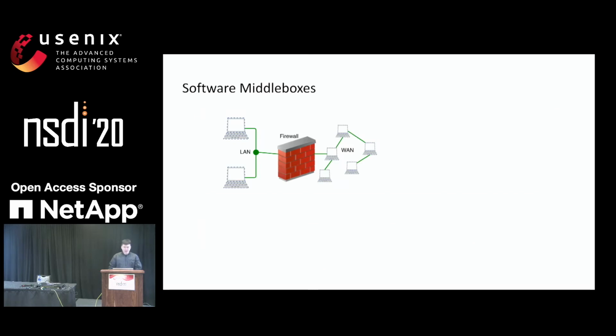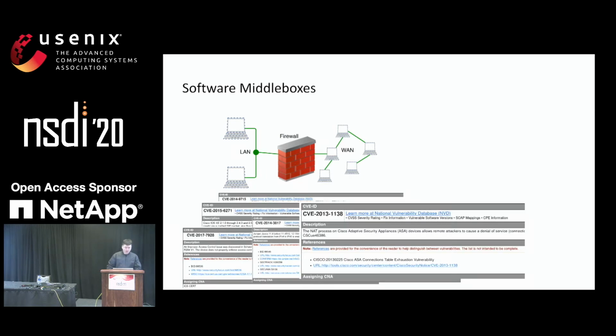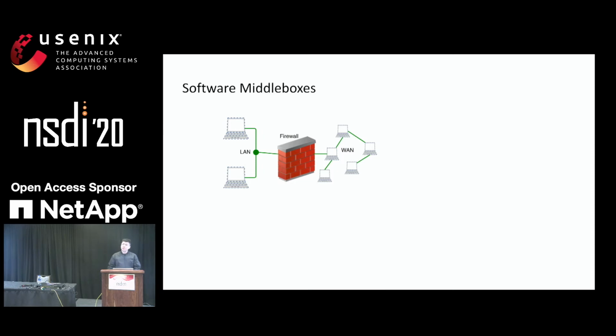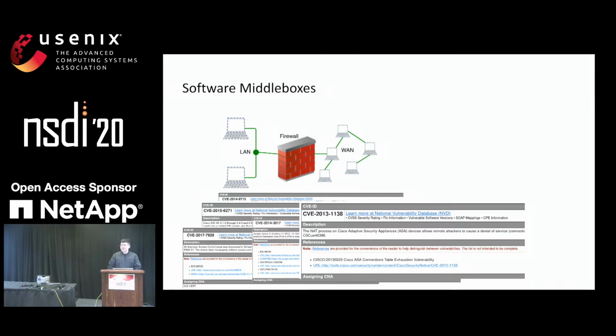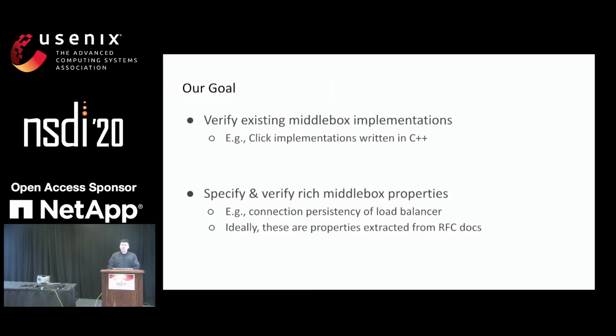So software middleboxes, such as NAT or firewall, are ubiquitous, and they are playing a critical role in modern computer networks. Their correctness will have a huge impact on the reliability, performance, and security of our internet. And of course, bugs that happen in these systems will always cause serious consequences. Yet unfortunately, these bugs still exist in modern middlebox implementations. So our goal in this project is we want to be able to use formal methods to provide a stronger correctness guarantee of middlebox implementations.